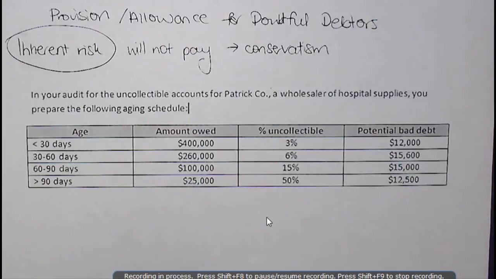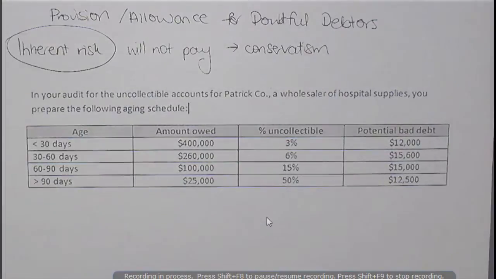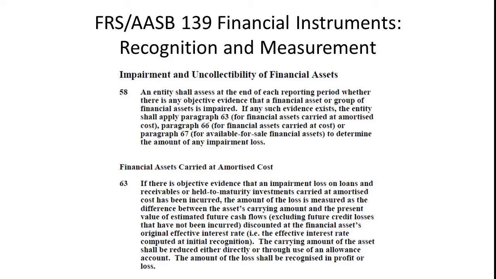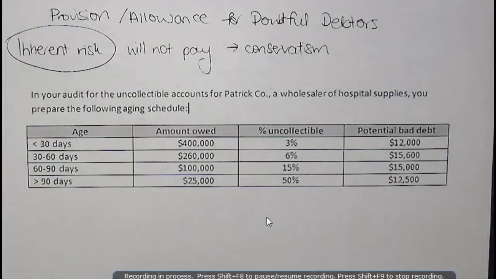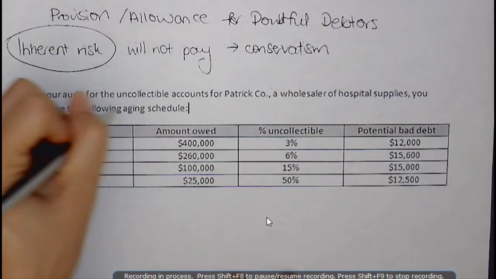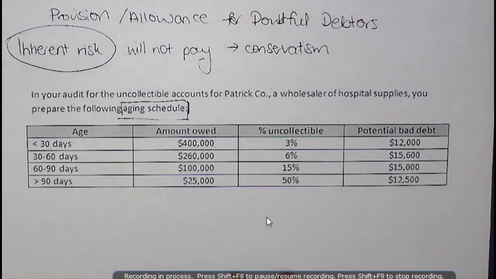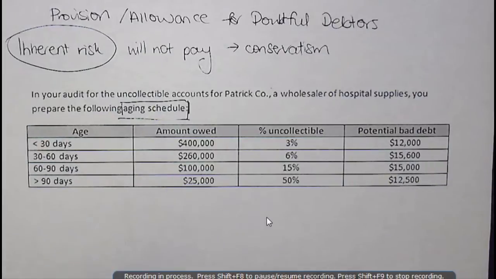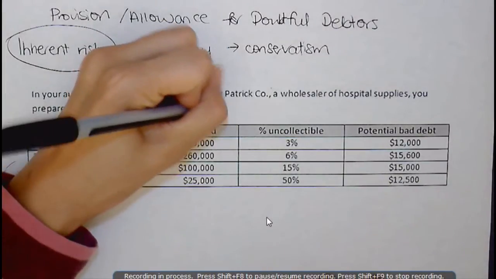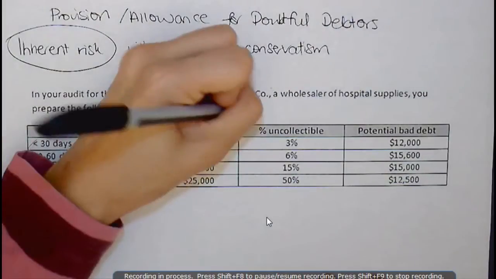Well, I know that I need to follow AASB 139 or FRS 139 if you're following International Financial Reporting Standards. And so AASB and FRS 139 say that we need to consider the fact that some of these amounts owed by creditors might not be collectible. So let's have a look at what I see here. What I see here is something that we call an aging schedule. So an aging schedule is simply our accounts receivable balance stratified.